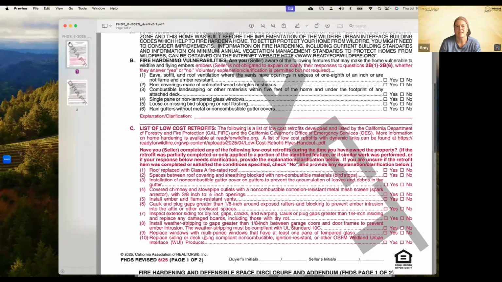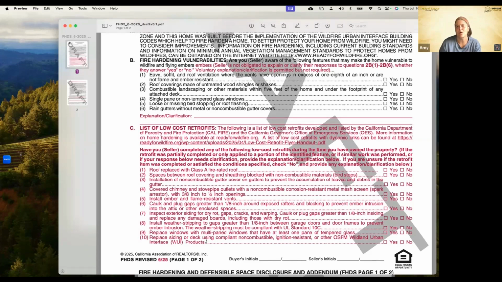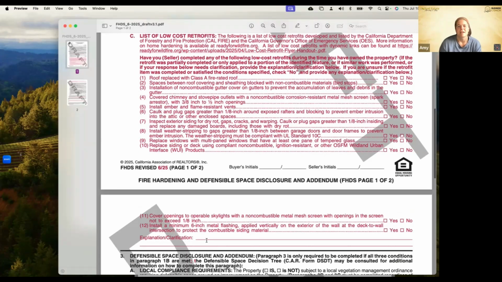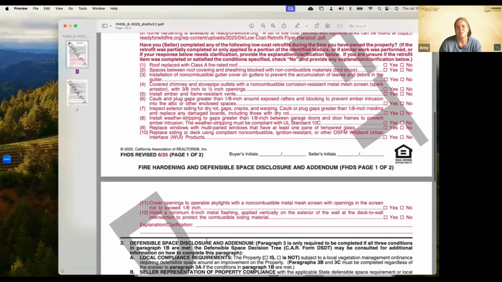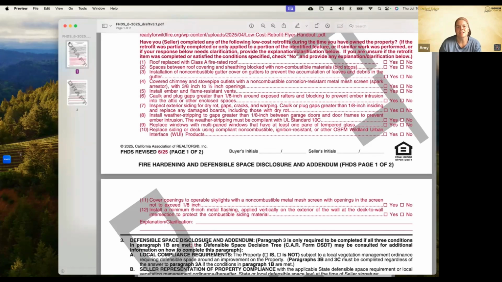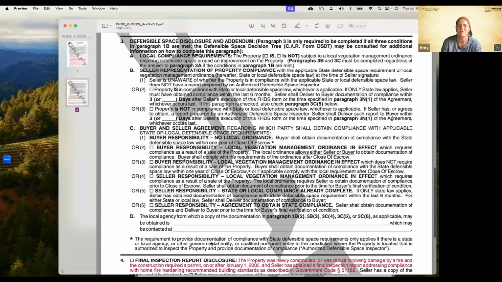Replace siding or deck using compliant, non-combustible, ignition-resistant, or other OSFM Wildland Urban Interface products. Cover openings to operable skylights with non-combustible metal mesh screens with openings in the screen not to exceed 1/8 of an inch. Install minimum 6-inch metal flashing applied vertically on the exterior wall at the deck to wall intersection to protect combustible siding materials. Okay, so lots of information there on that report.